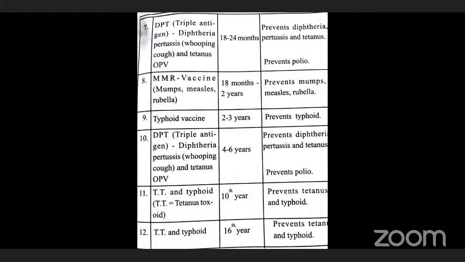The second one is passive immunity. Now I have completed active immunity. The second type of acquired immunity is passive acquired immunity. The resistance developed by non-immune individuals by receiving antibodies or sensitized lymphocytes from another individual is known as passive immunity.